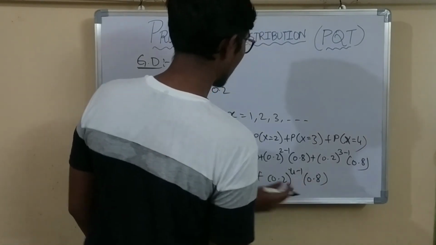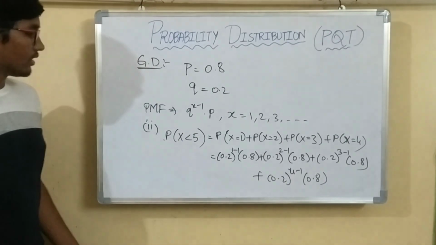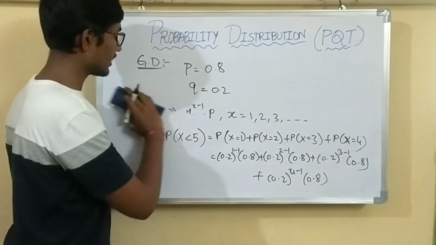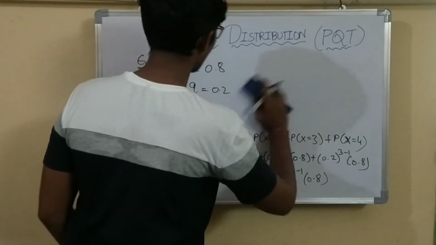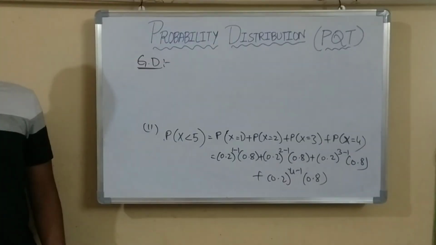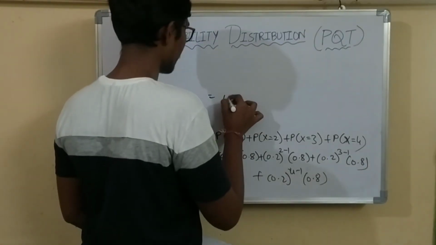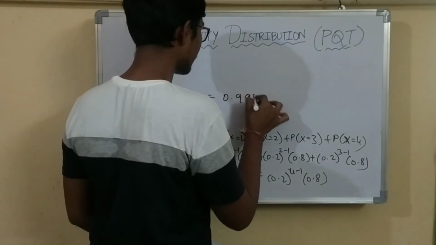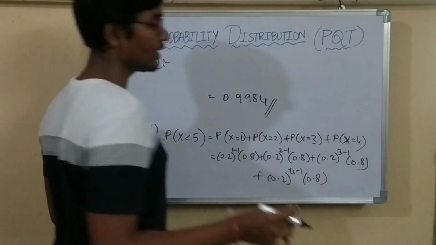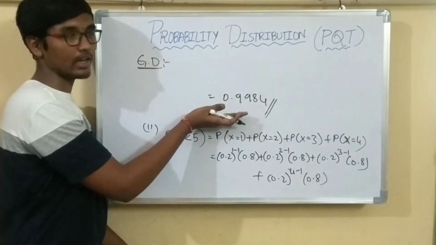We calculate this, and we get the probability of hitting the target in less than 5 shots. I have calculated this value before, and it is 0.9984. So hitting a target in less than 5 shots has probability 0.9984.